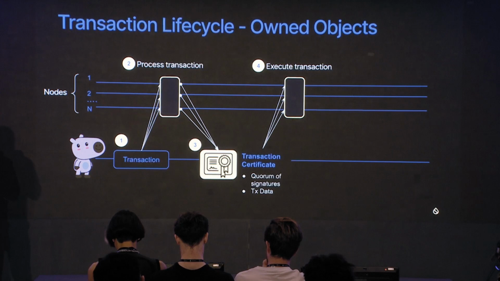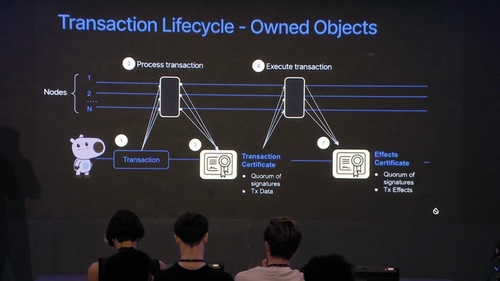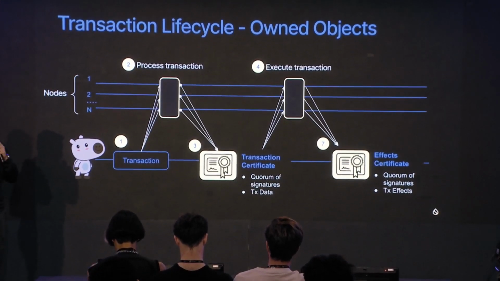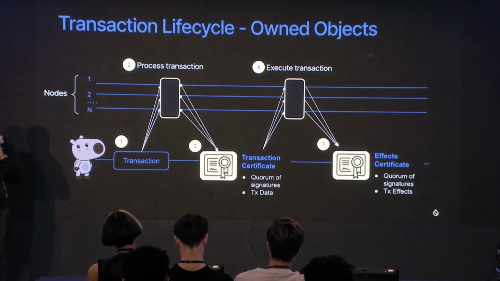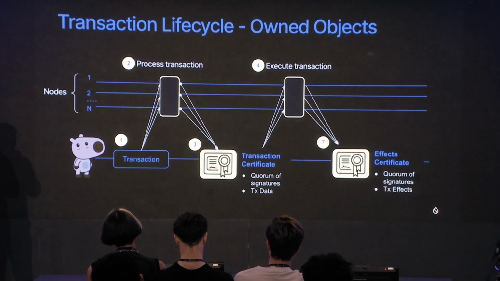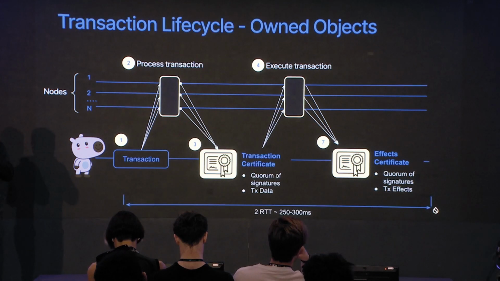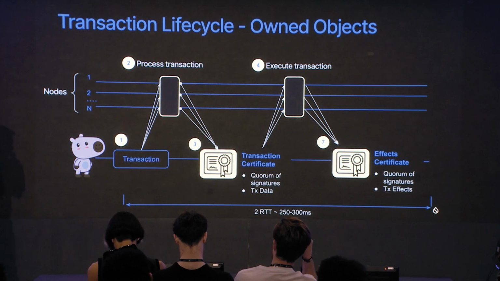We broadcast it, and once we get back the quorum of responses after the execution, now we have the effects certificate. So now my transaction has been executed. The results are on chain and are irreversible. How fast is that? 2 RTTs, only 2 RTTs.